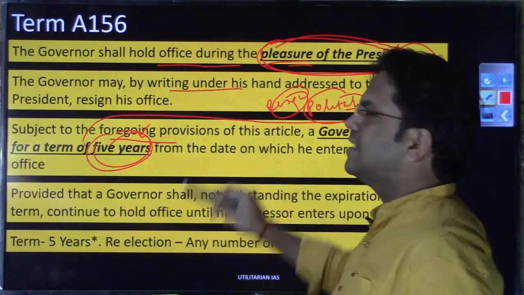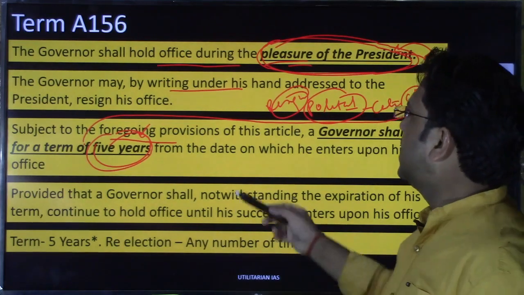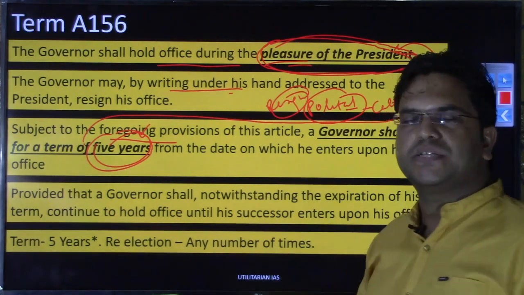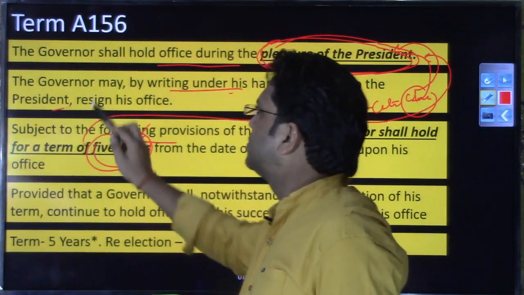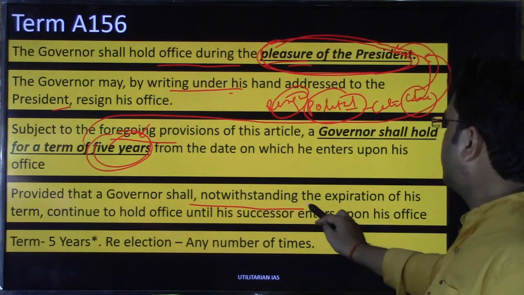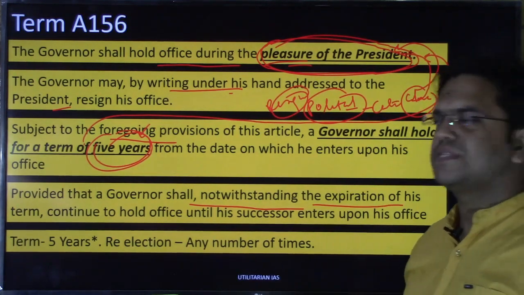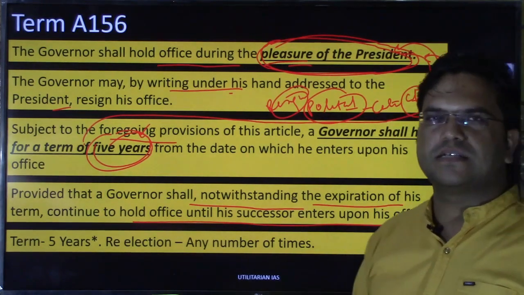There is another method as well by which the governor can vacate office, and that is by writing his resignation that will be addressed to the President, right? I hope this point you would have understood. Provided that the governor shall, notwithstanding the expiration of his term, continue to hold office until his successor enters into the office.